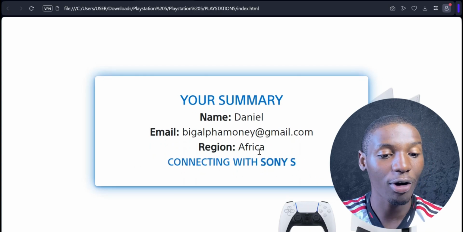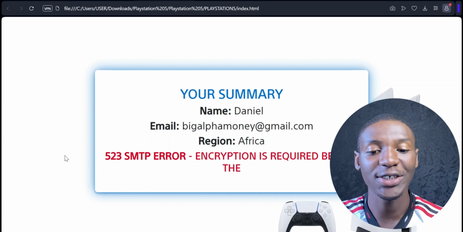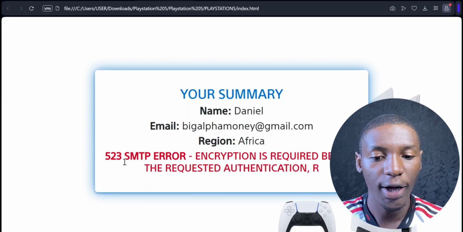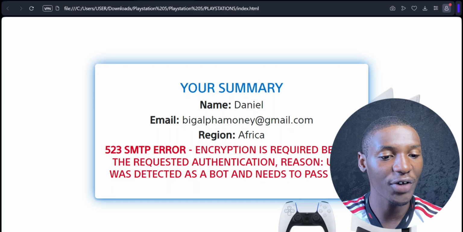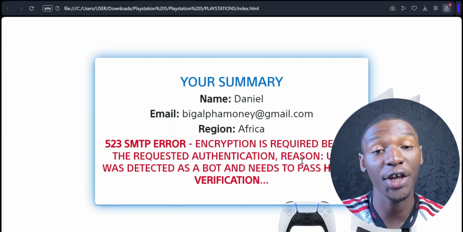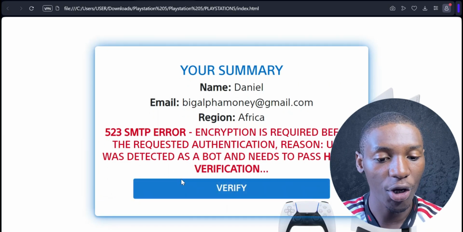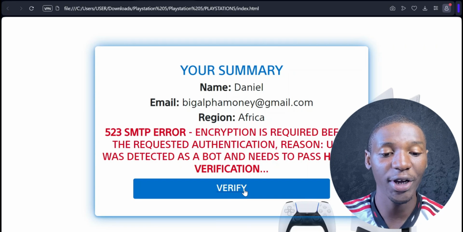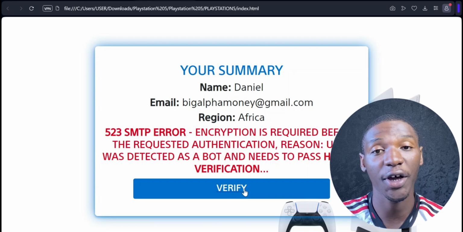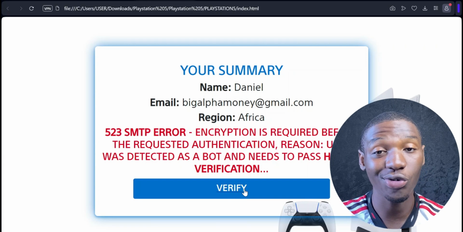We're going to wait for all these to connect. And as you can see over here, it says 523 SMTP error, right? This is an error that is going to come over here. It says, please verify that you are human, right? And then our human verification button should pop up right here, right? So if anybody that's coming over to your landing page clicks on this verify, they're going to be taken over to your content locker or your CPA lockers, right?